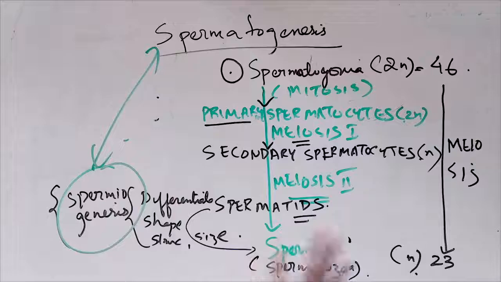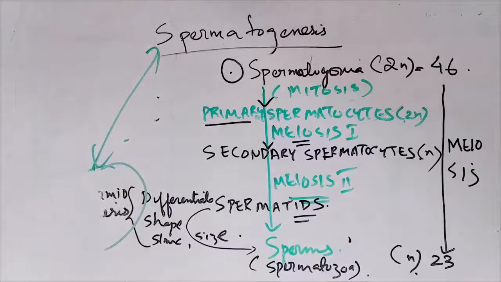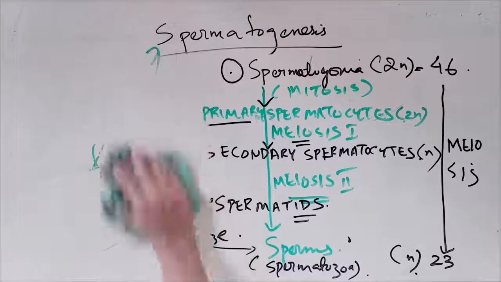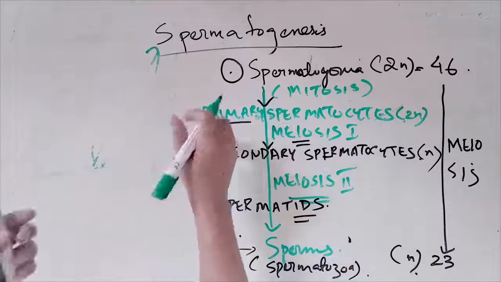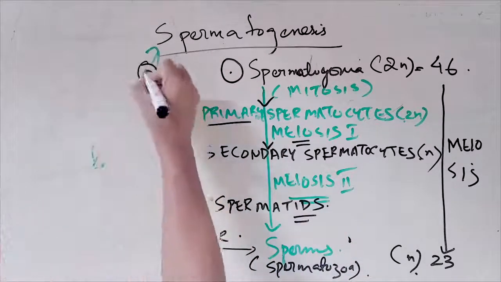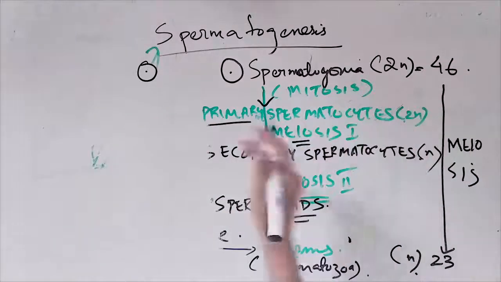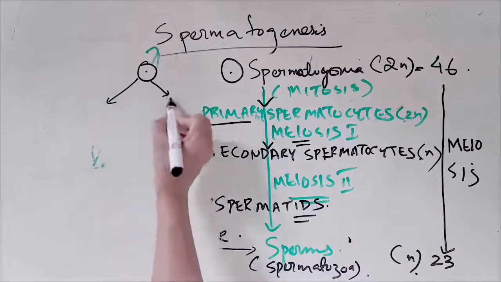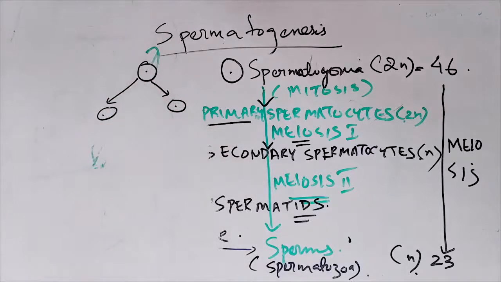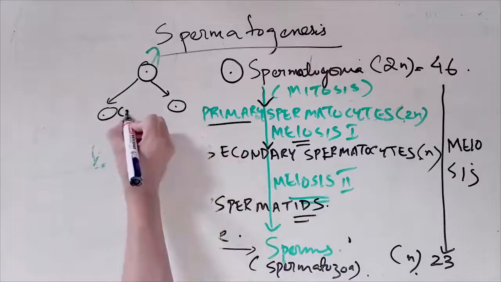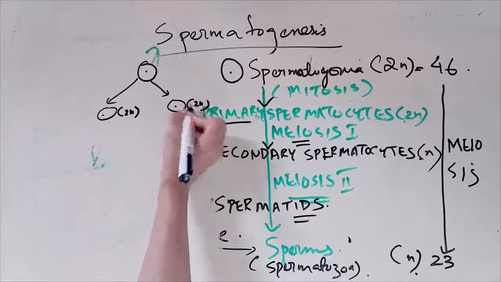So I will draw that, and I think you'll be able to understand. For example, I have spermatogonia. By mitosis they just differentiate and form, let's say, two. One will form two, likewise the others will form their own two, because it is mitosis.